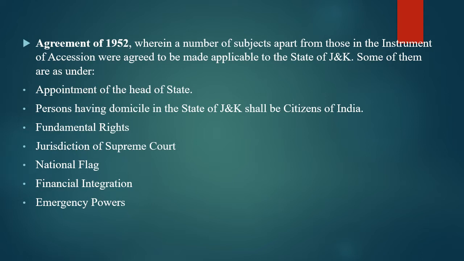What are those? Some of them are as follows: appointment of the head of the state. Persons having domicile in the state of Jammu and Kashmir shall be citizens of India. Fundamental rights were applicable to the people of Jammu and Kashmir. Jurisdiction of the Supreme Court was also applicable. The national flag, they have to adopt and follow. Financial integration and emergency powers. All these features were applicable to the state of Jammu and Kashmir under the Agreement of 1952.